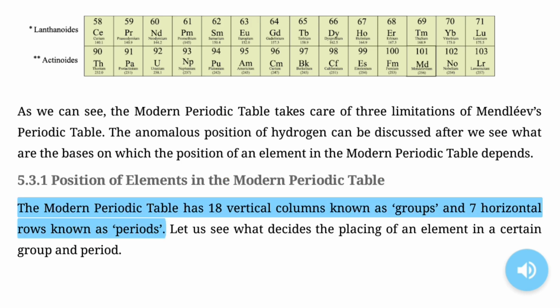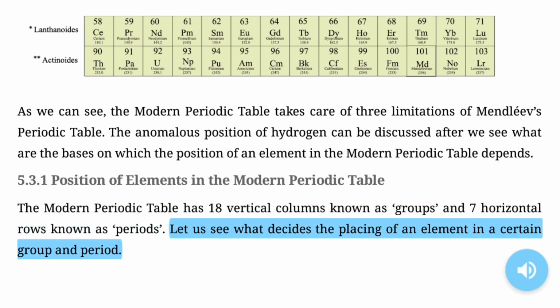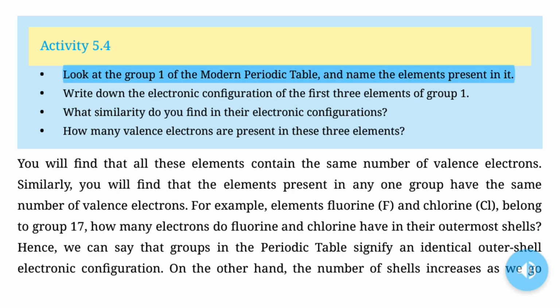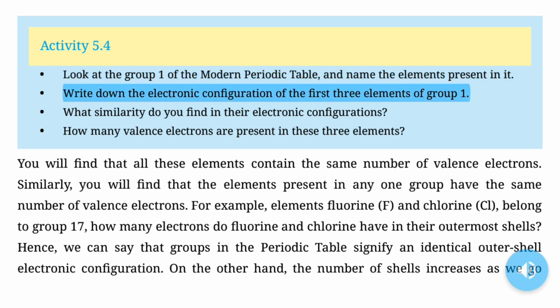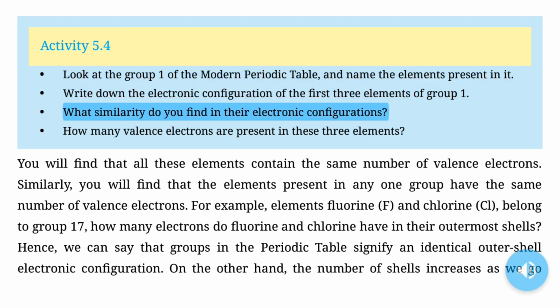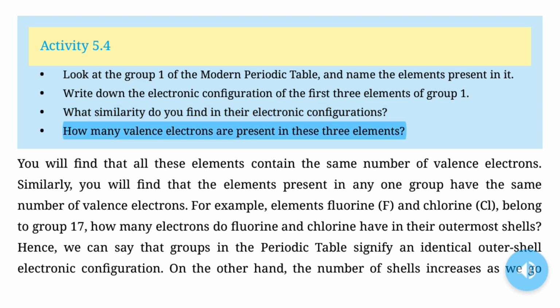The modern periodic table has 18 vertical columns known as groups and 7 horizontal rows known as periods. Let us see what decides the placing of an element in a certain group and period. Activity 5.4. Look at group 1 of the modern periodic table, and name the elements present in it. Write down the electronic configuration of the first three elements of group 1. What similarity do you find in their electronic configurations? How many valence electrons are present in these three elements?